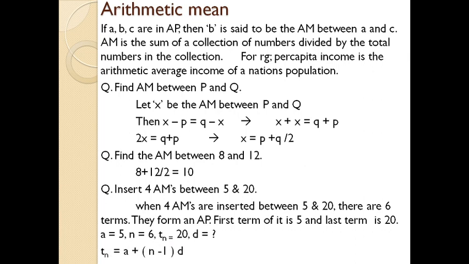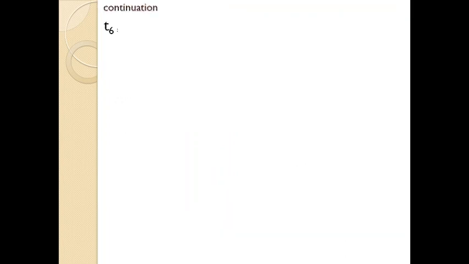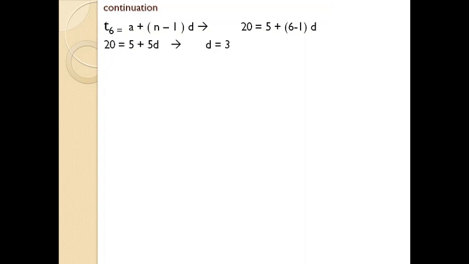Okay. By substituting the values in the equation, T subscript n equal to A plus n minus 1 into D, you will get 20 equal to 5 plus 6 minus 1 into D. By solving this, you will get D equal to 3. By substituting the value in that equation, as per the question, the numbers between 5 and 20, starting from 5: 5 plus 3, 8, 8 plus 3, 11, 11 plus 3, 14, 14 plus 3, 17, likewise.